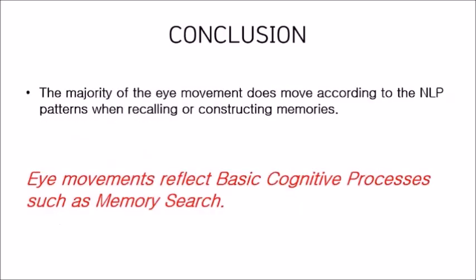In conclusion, people's eyes look at a certain direction when they are attempting to recall information from memory and when they are trying to imagine something new. In this study, we examined if the eye movements reflect basic cognitive processes such as memory search. Observing the participants' eye movement, we noticed that the majority of the eye movement does move according to the NLP patterns when recalling or constructing memories.